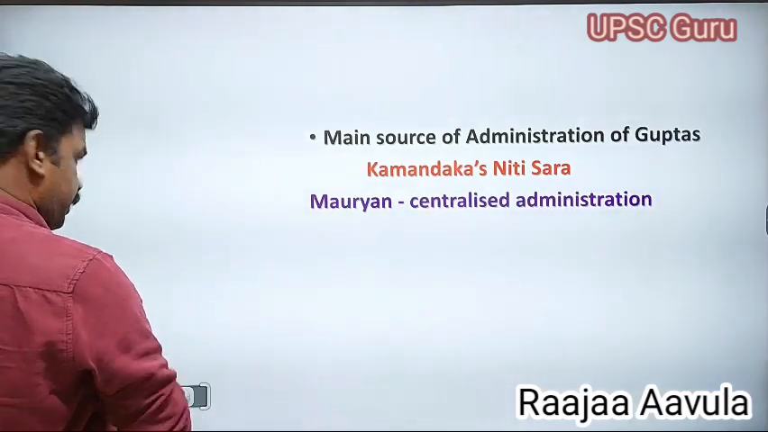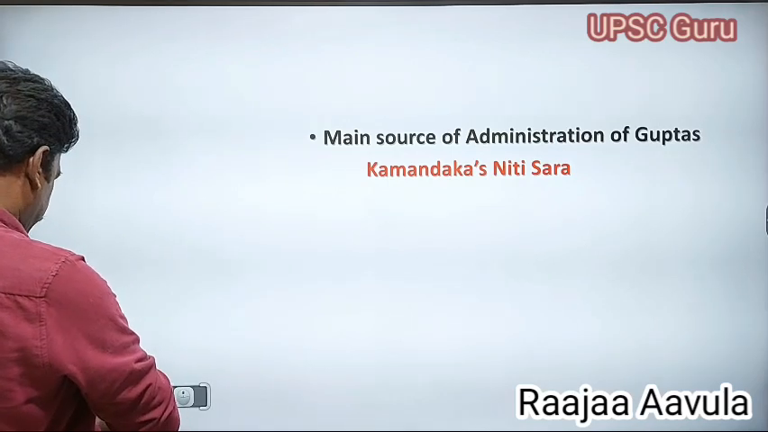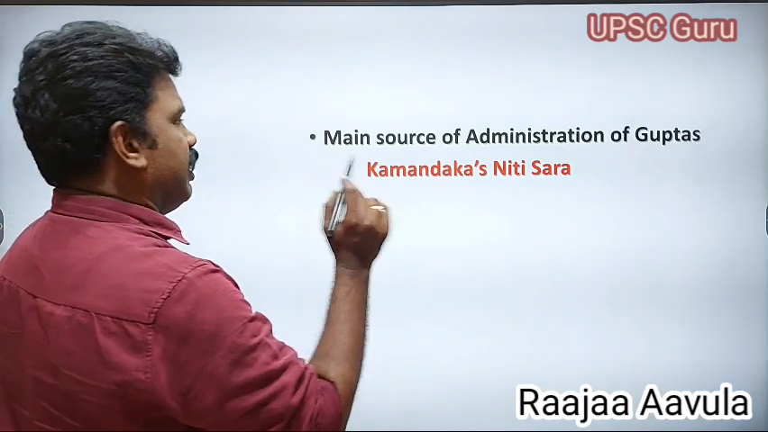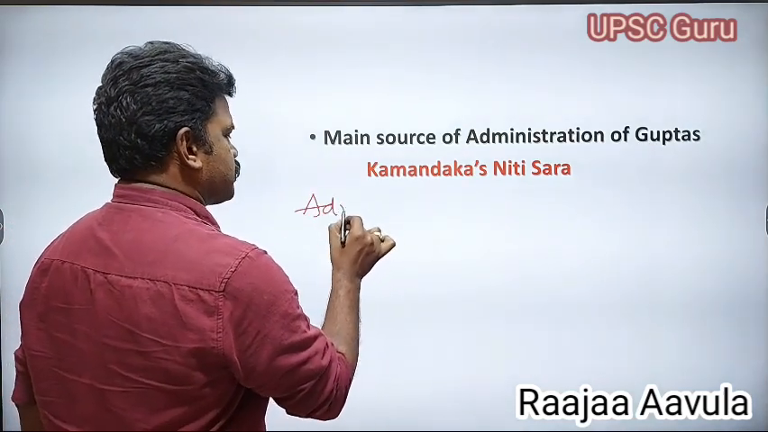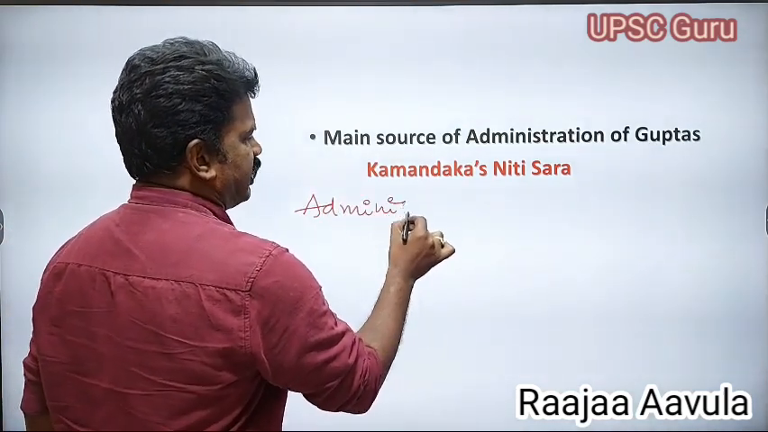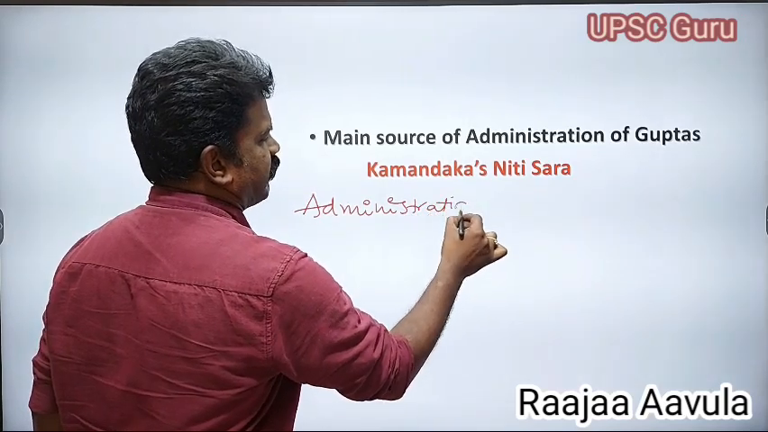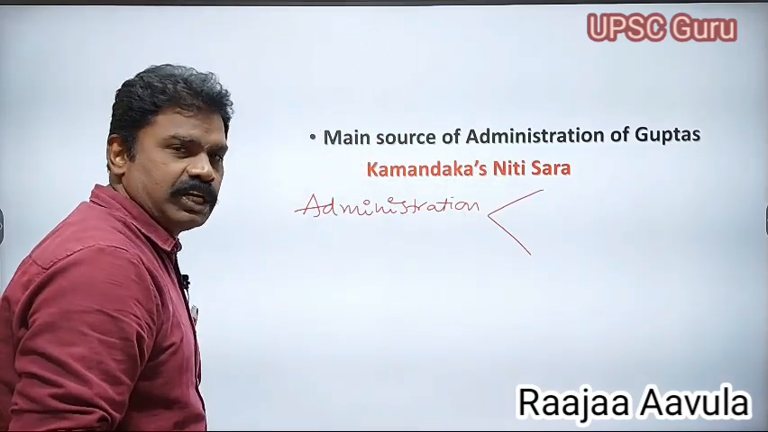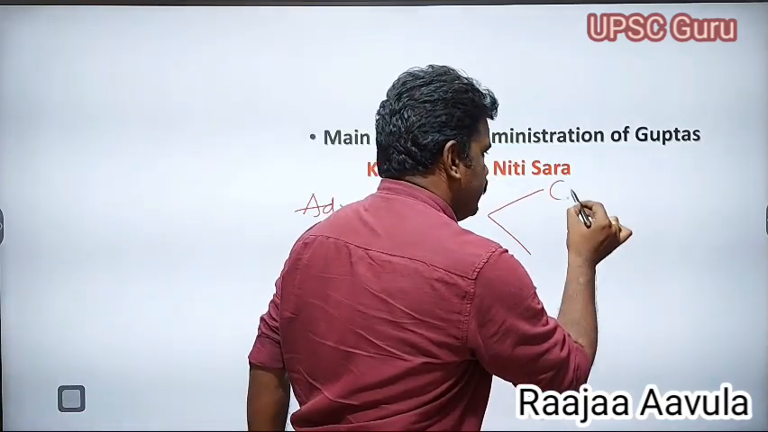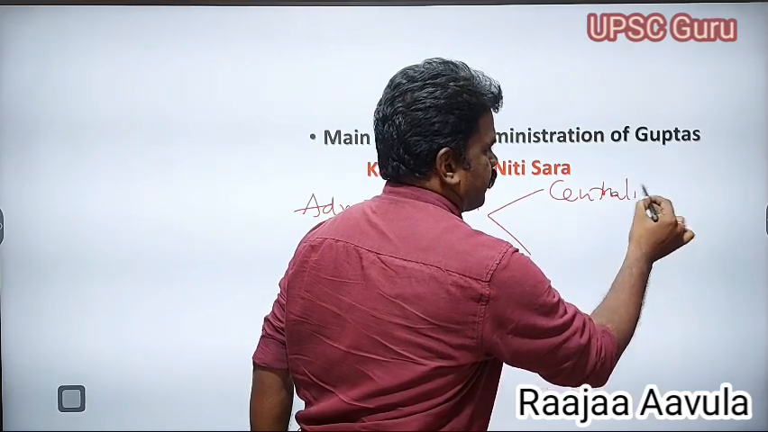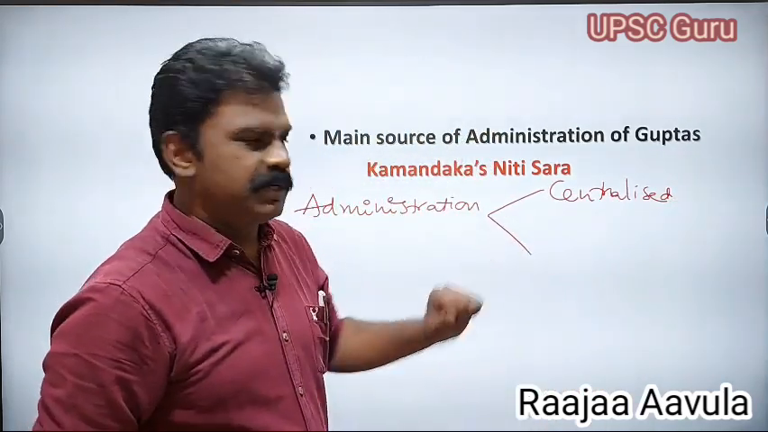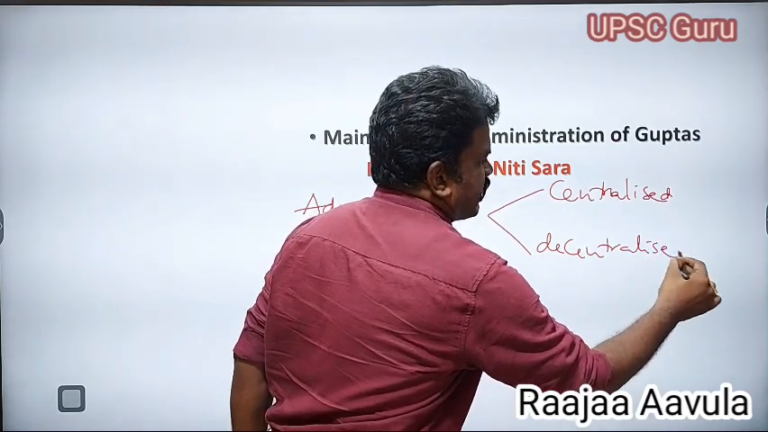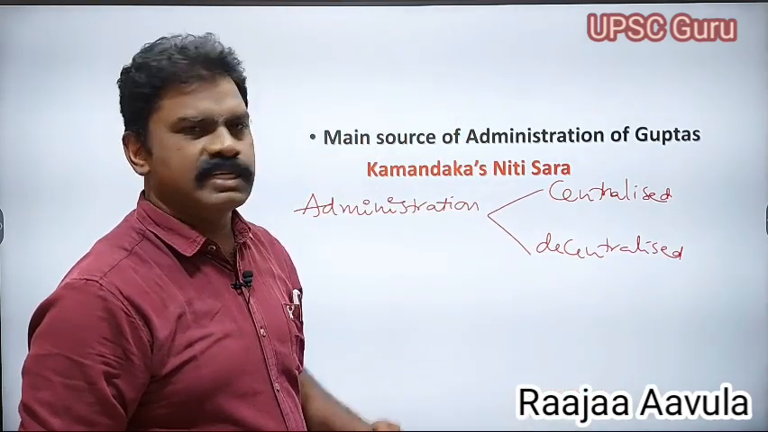Coming to the point of the administration, here one thing you have to remember: administration was of two types. In ancient, medieval or modern Indian history, coming to the point of administration, it was of two types. One is centralized administration, and another is decentralized administration. What is centralized administration? What is decentralized administration?